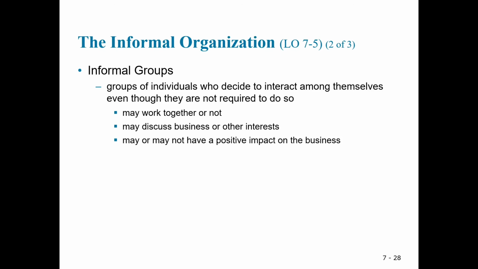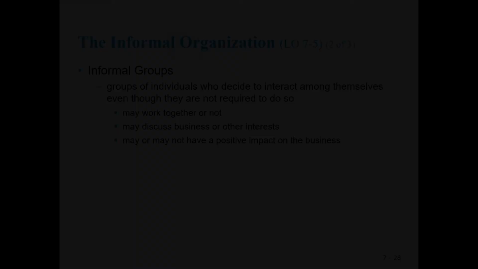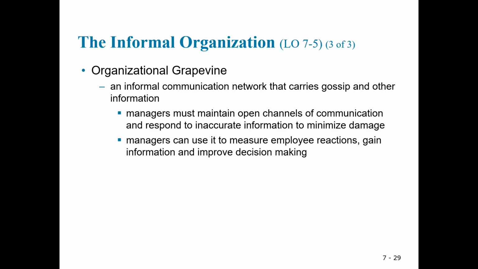A. Informal groups. Groups of people who decide to interact even if the formal organization does not recognize or require their interaction. B. The organizational grapevine. The grapevine is the informal communication network that exists in every organization. It can both help and hinder the company.